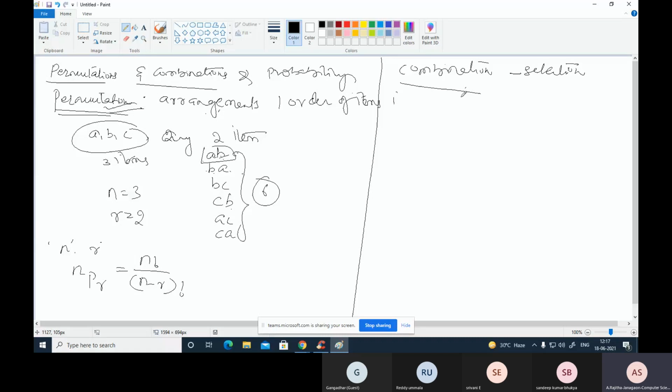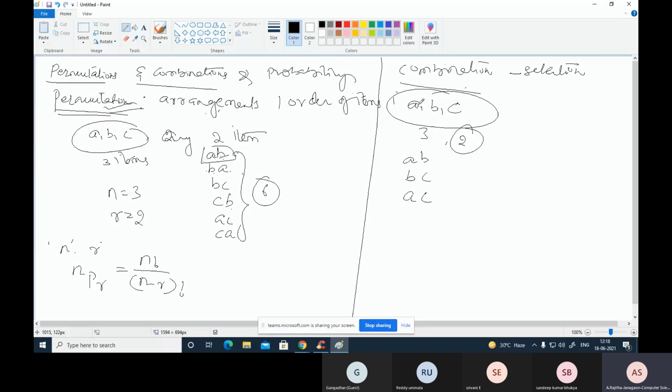Suppose, for example, A, B, C are the 3 items. From these 3 items, we can take only 2 items. That means AB is one choice, BC is one choice, and AC is one choice. Are there any other alternatives?